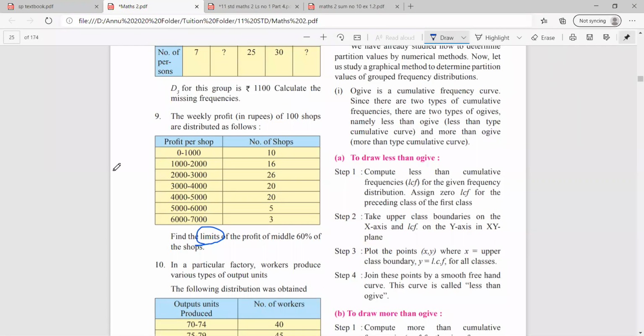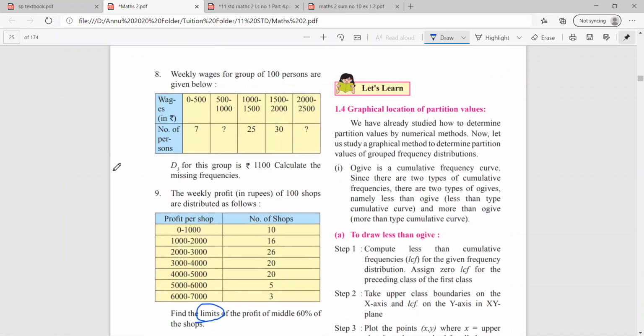Moving forward to sum number 8. Sum number 8 we had solved in the first exercise, but again I'll be solving over here. The weekly wages of 100 persons are given. So that means, can I say this is my N? You have to find the missing frequency.